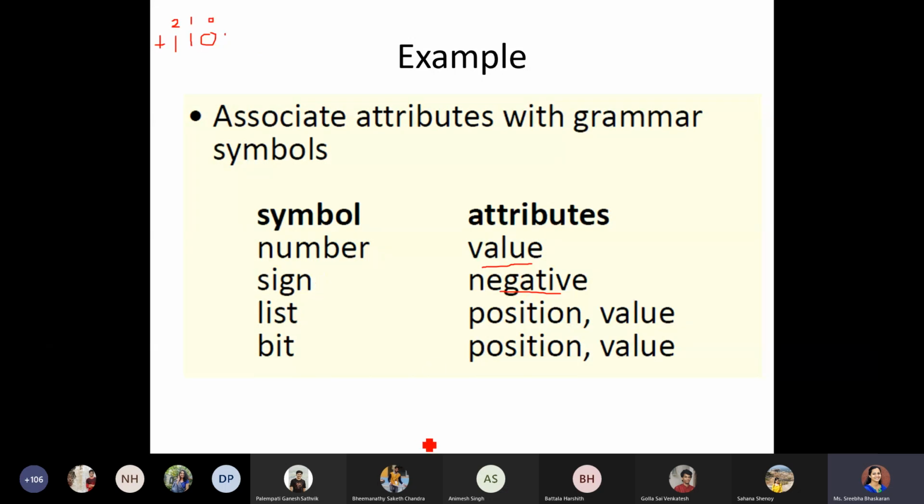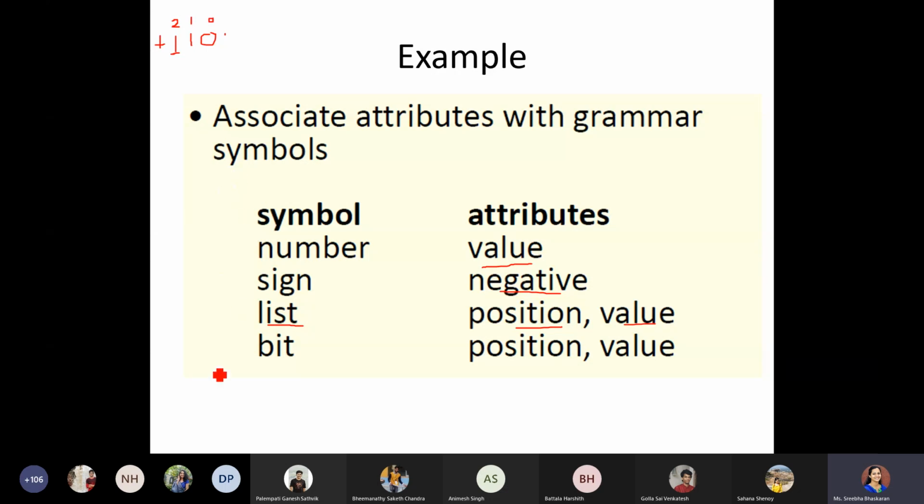Since I'm doing it using the position, I will have two attributes attached to the non-terminal list, named position and value. Value is for maintaining the contents and the return values, the value we have for the bit.